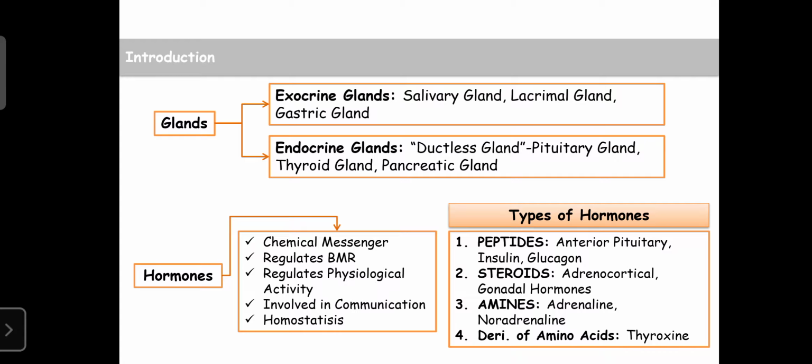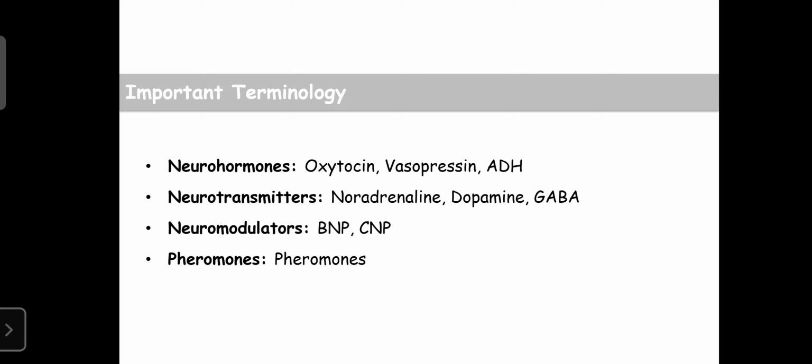They are of course due to imbalances of micronutrients or imbalances of the CNS. Due to that, the hormone levels can be altered, and then they suffer from various kinds of disorders. We also learned certain important terminology: neurohormones, neurotransmitters, neuromodulators, pheromones. In future, these terminologies will help you identify the target for your drug or therapy. If you are familiar with neurohormones, neurotransmitters and neuromodulators, then you are able to find your target.